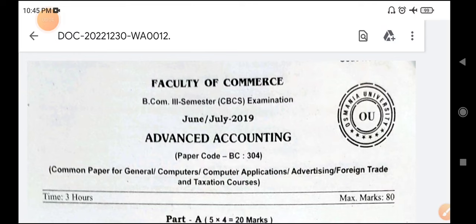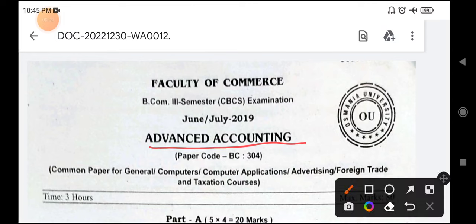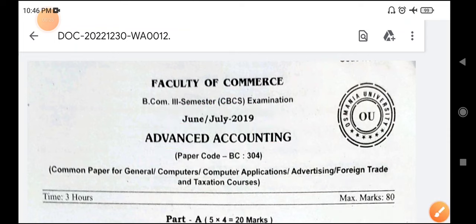Welcome to the short question answers series of previous exams relating to advanced accounting. Here we are discussing the June July 2019 question paper of Osmania University. So without wasting further time, let us discuss the things.